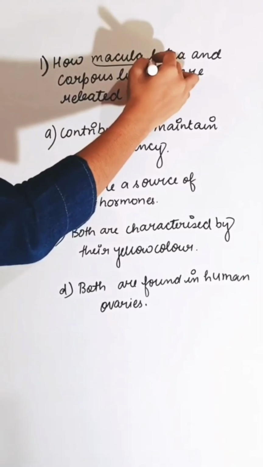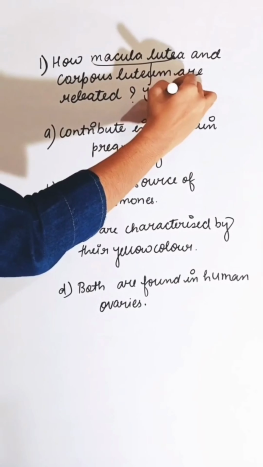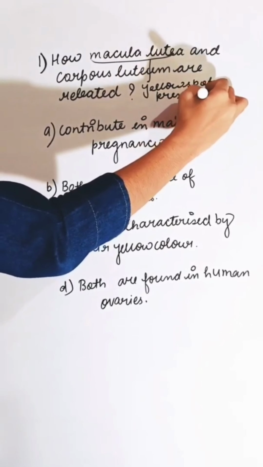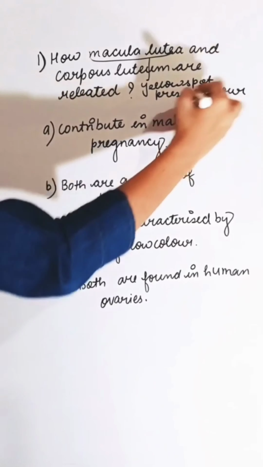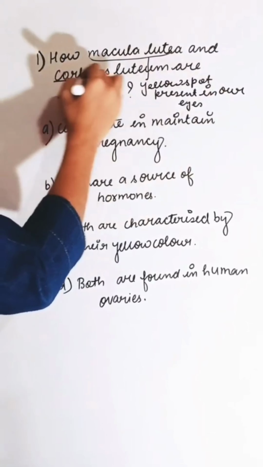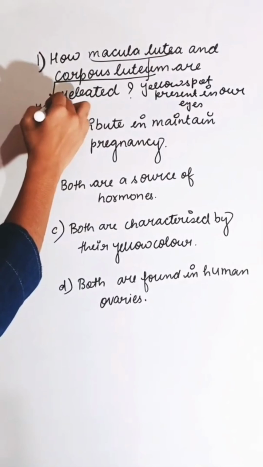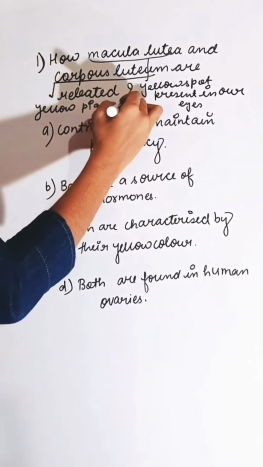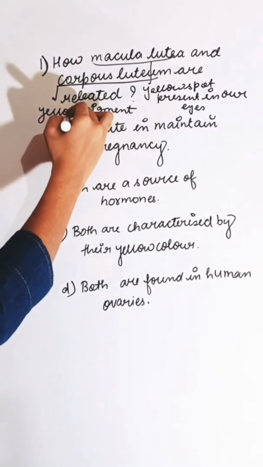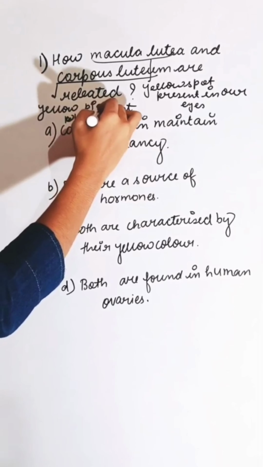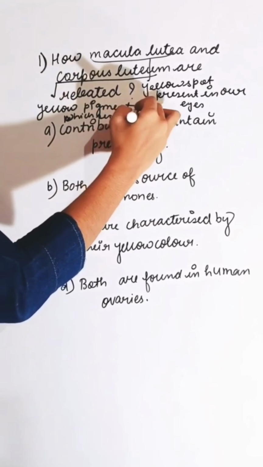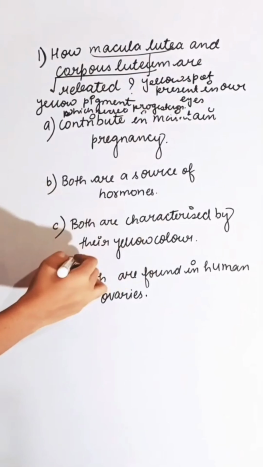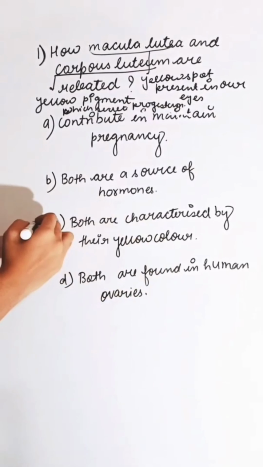Macula lutea is a yellow spot present in our eye, and corpus luteum is a yellow structure which secretes progesterone hormone. So their common characteristic feature is that both have yellow color. So the correct answer is C.